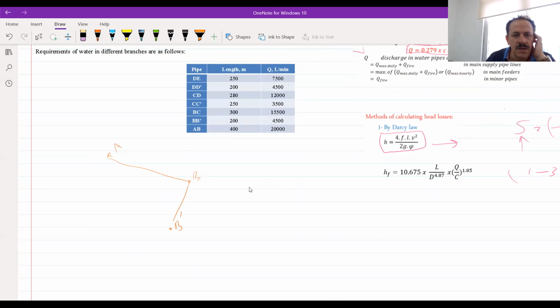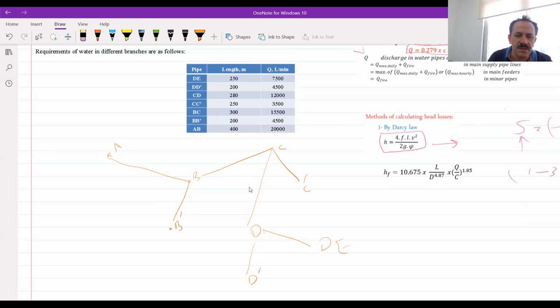And there will be a BC, BC C prime. A will be BC C prime. AB BB prime, BC CC prime, CCD, and we have DCD, DD prime, and we have D.